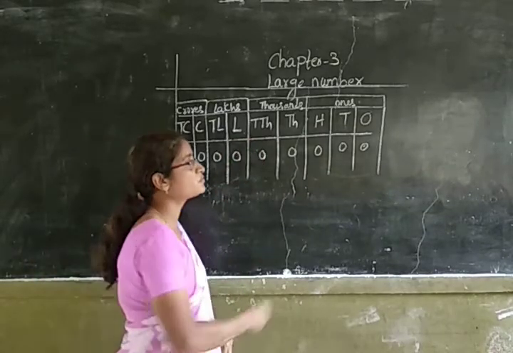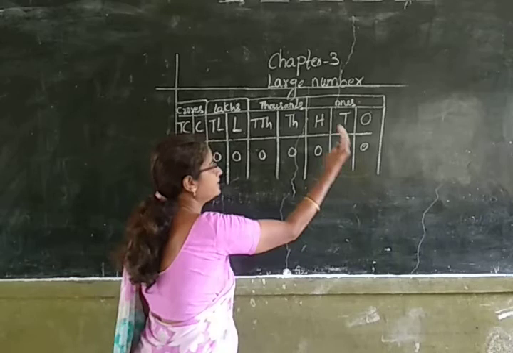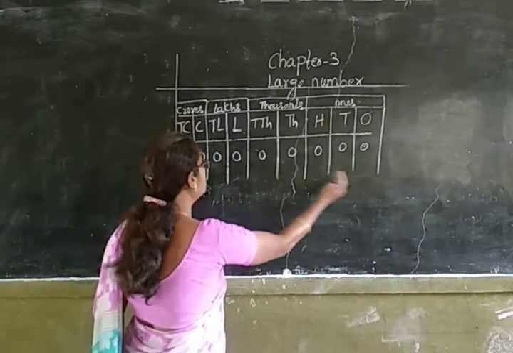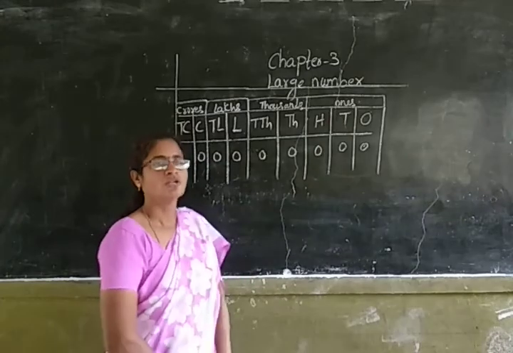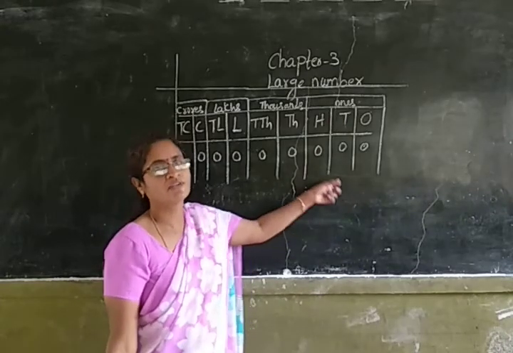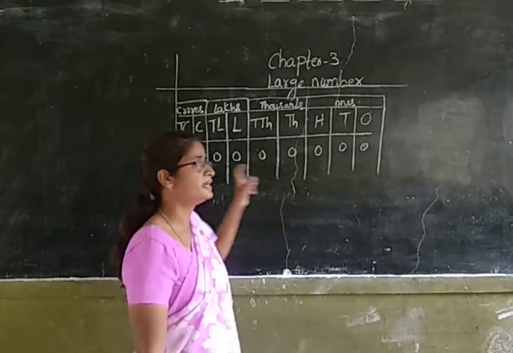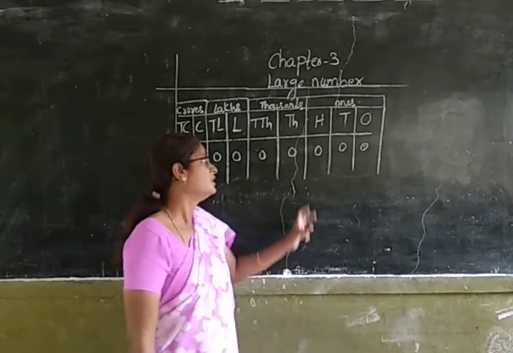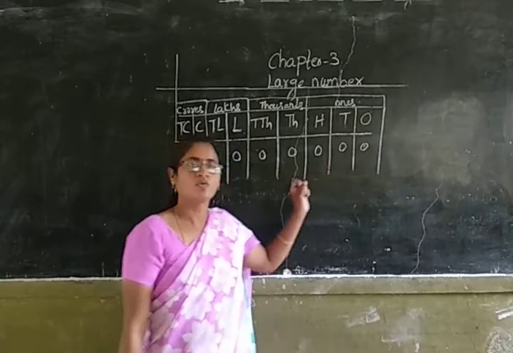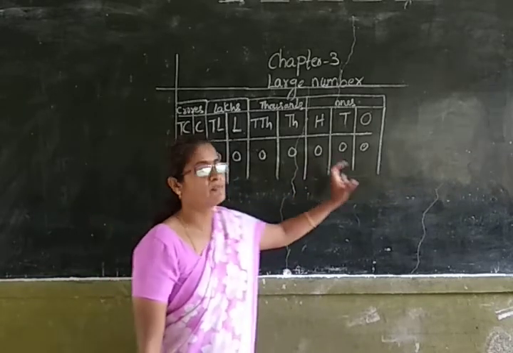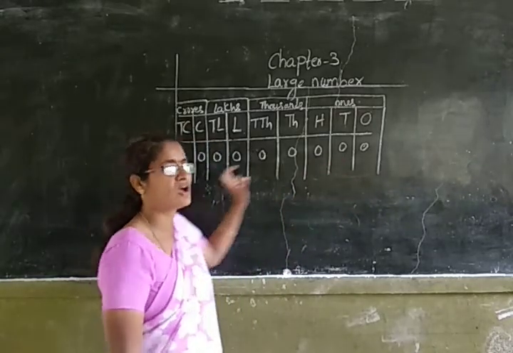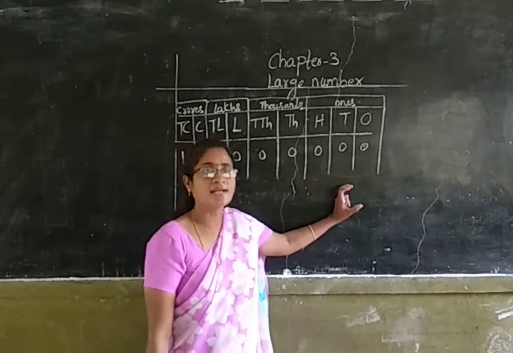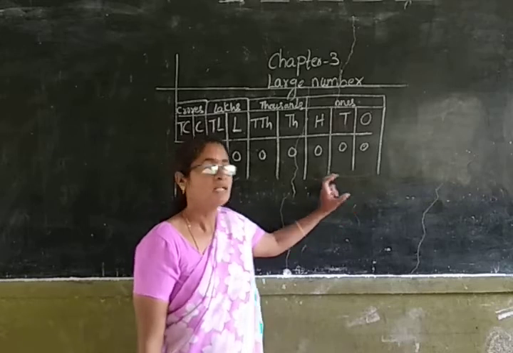Okay, we should always move from right side to left side in a place value chart. You also know that the place value of a number increases from right side to left side as we move in the place value chart. It increases by 10 times. So we always move from right side to left side, and the place value increases how many times? It increases by 10 times.